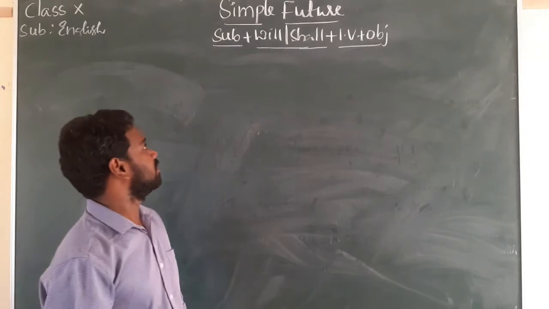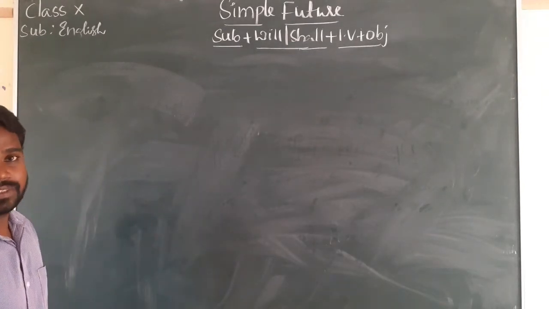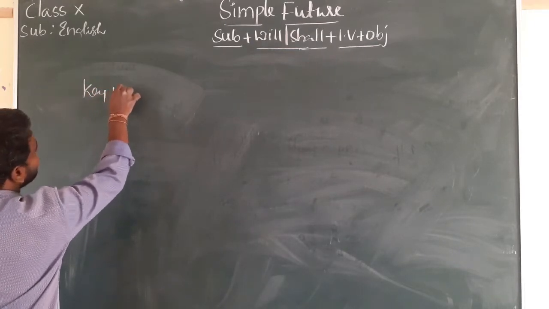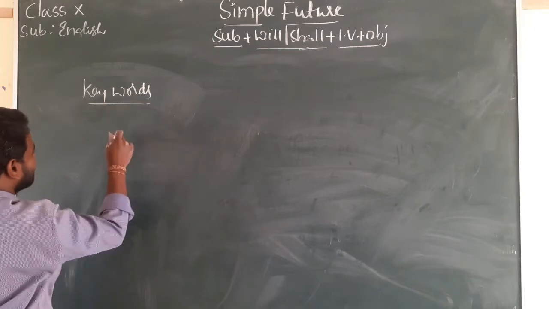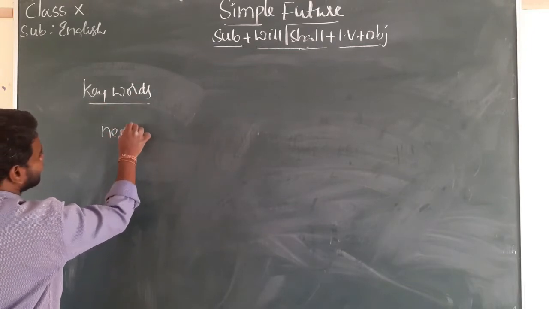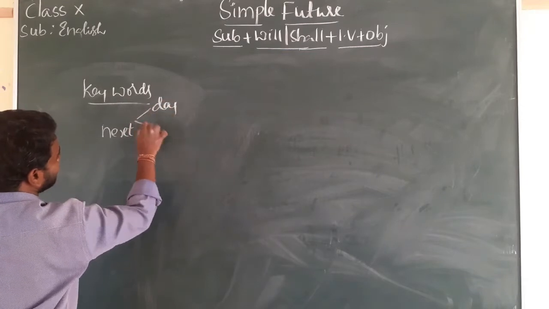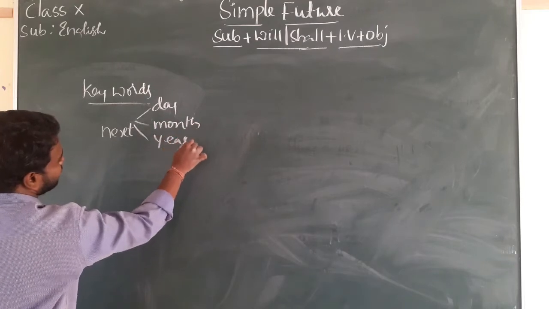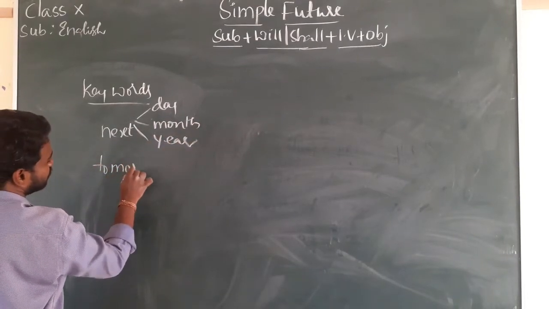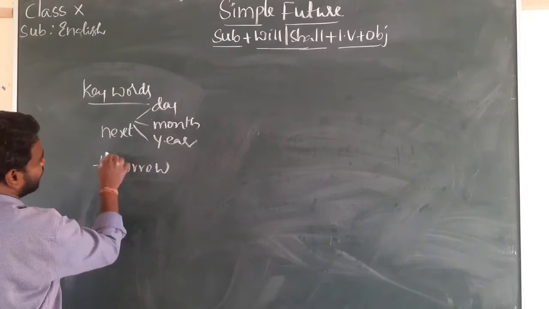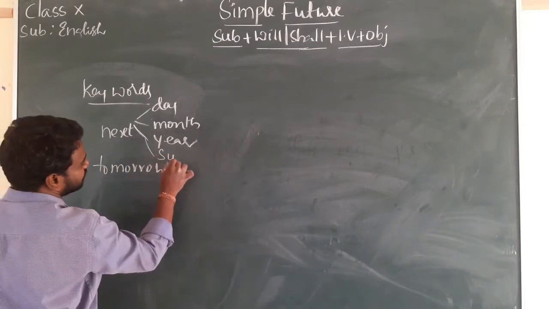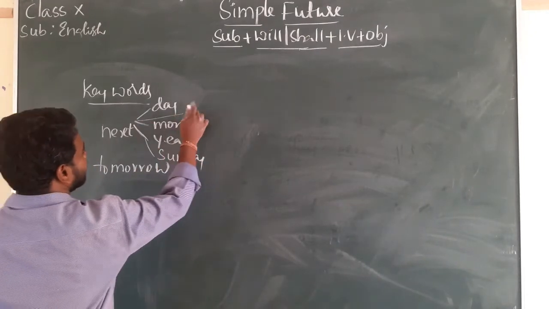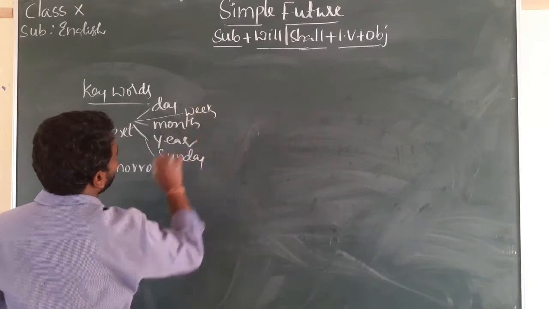Until now we have seen the form of simple future and the use of simple future. Now let's move to the keywords. What are the keywords that we use in simple future? For example, next day, next month, next year, tomorrow, next Sunday, next Monday, next Saturday, next week. So all these are the keywords.